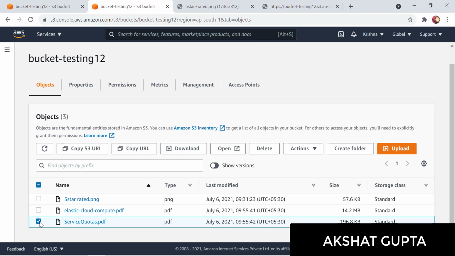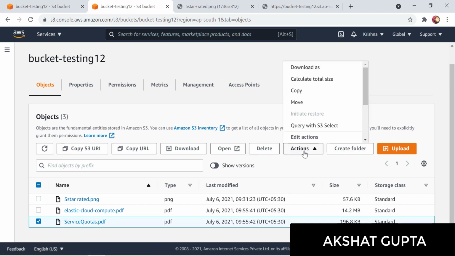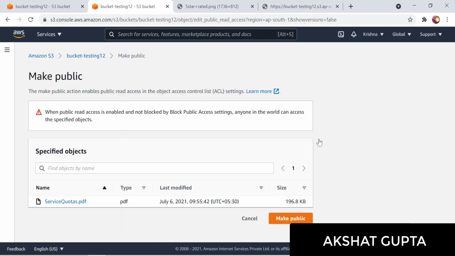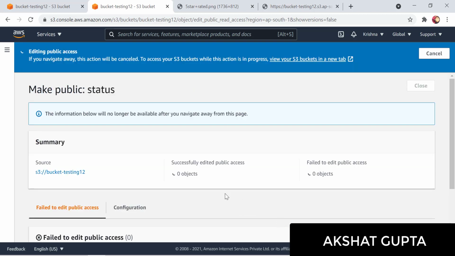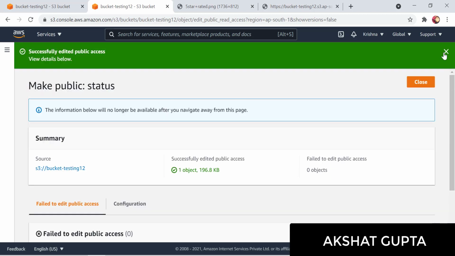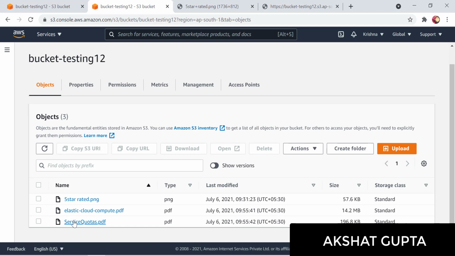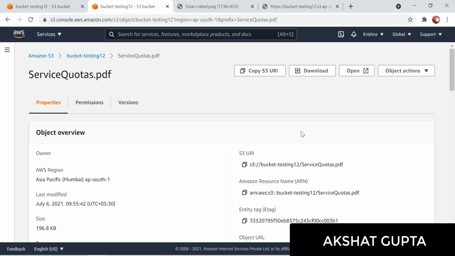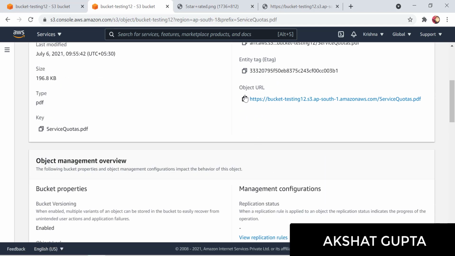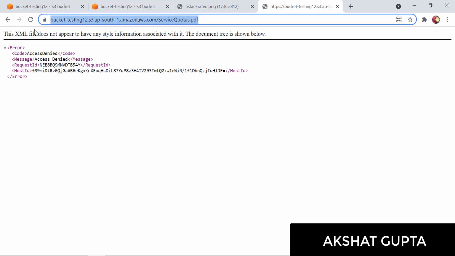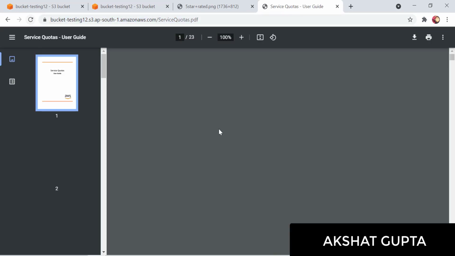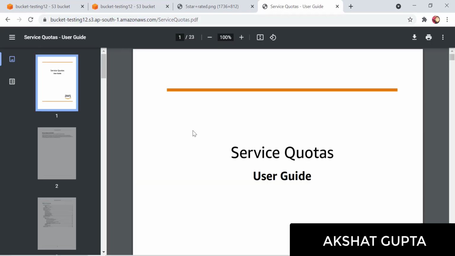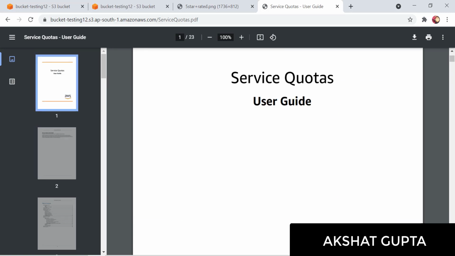So let's do one thing. Let's go to this service quotas and go to action, scroll down and make it public. Okay, so let's make this file public. Now my file is public. Let's see if we are able to access this file or not. I have opened it. Let me just refresh it. So I'm able to open this particular file. This is an AWS sheet.